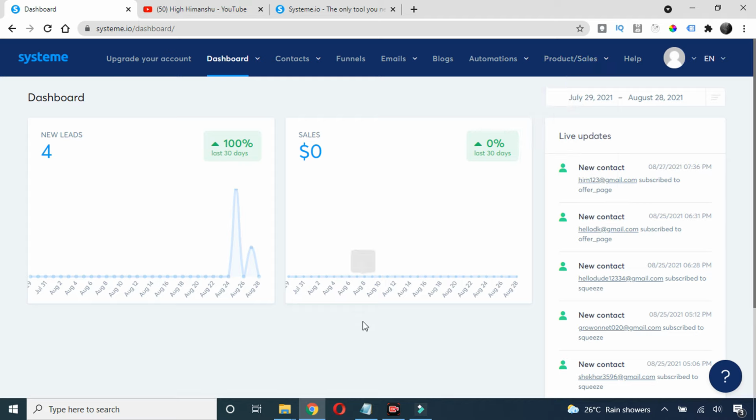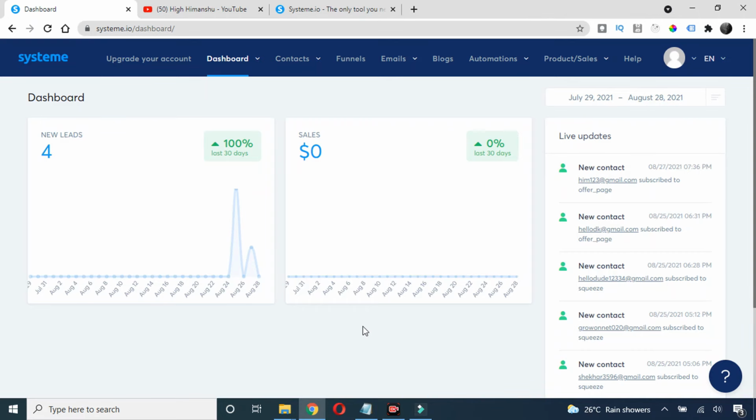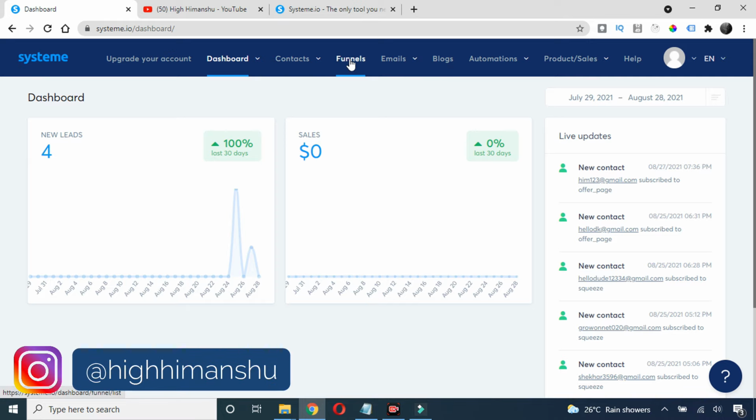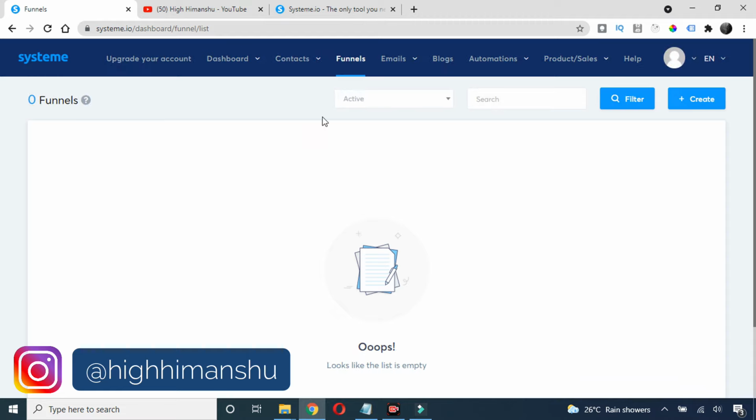So let's say first we want to create a landing page, a thank you page, and also set up an email autoresponder. And don't worry, you don't need any external email marketing tool for this. Everything is inbuilt in this software only. So first you need to click on this funnel option here, and then you'll get a page something like this.